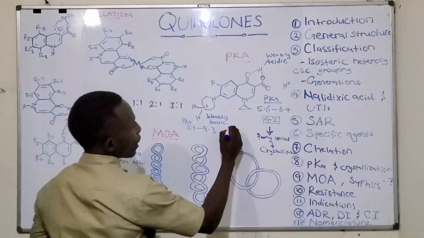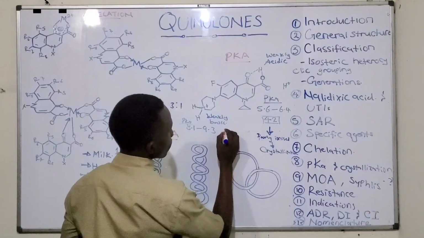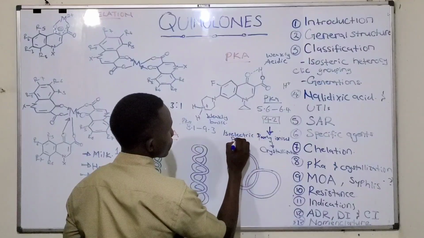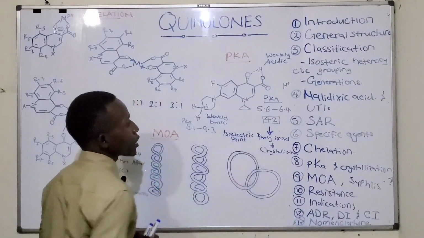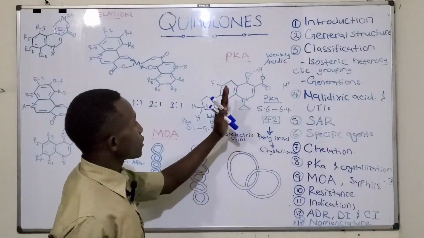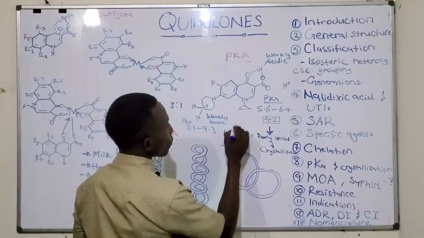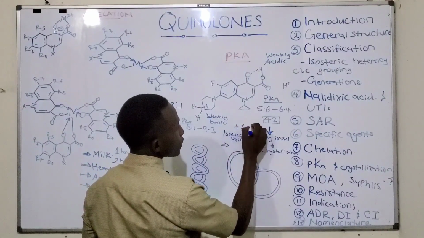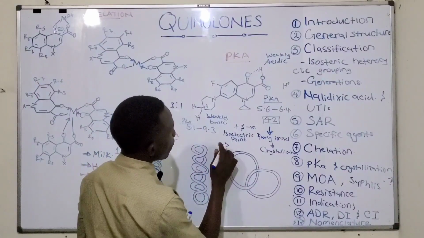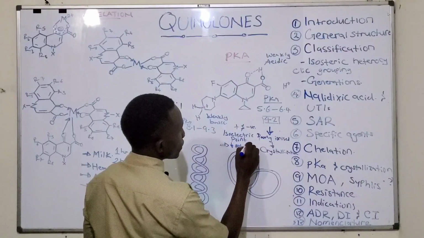But at isoelectric point, these two groups will both ionize, meaning that there are equal positive and negative charges. This reduces the interaction with water molecules, leading to reduced solubility.